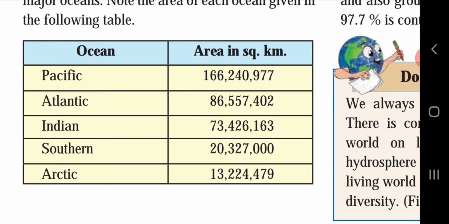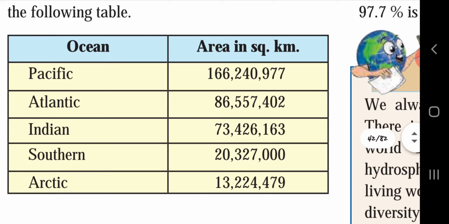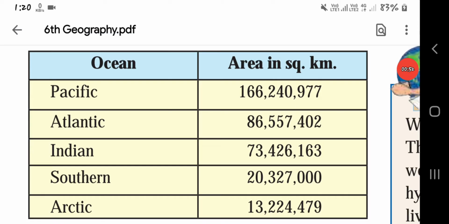Here, they have given the ocean and its area in square kilometers. First one, Pacific Ocean. Pacific, Atlantic, Indian, Southern, Arctic. We are going to see the area in square kilometers one by one.